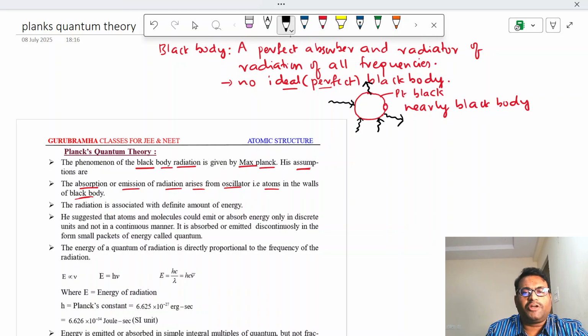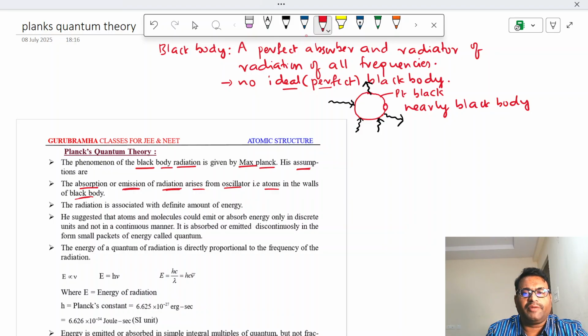So what is responsible for this radiation of energy? He says that this absorption or emission of radiation arises due to oscillators. That means on the wall of this black body,